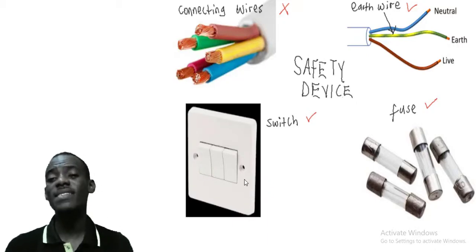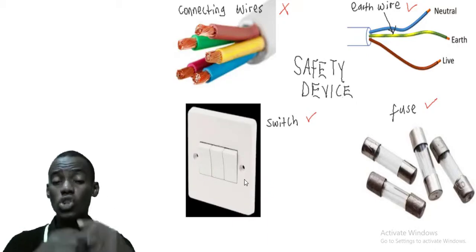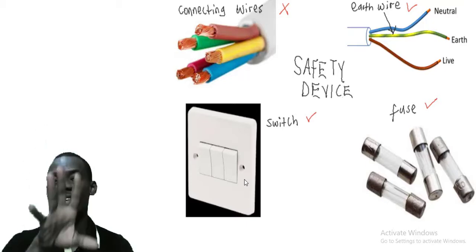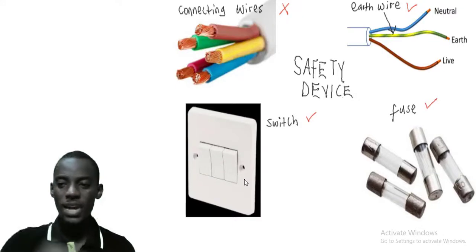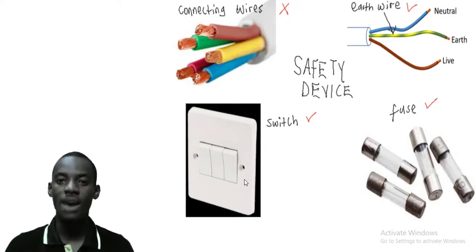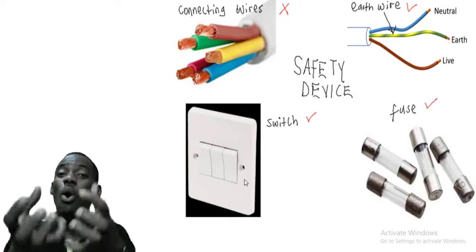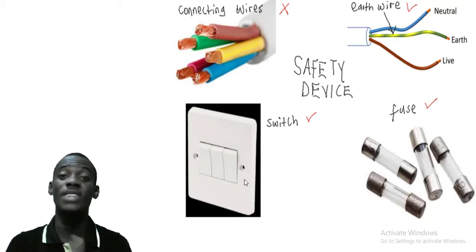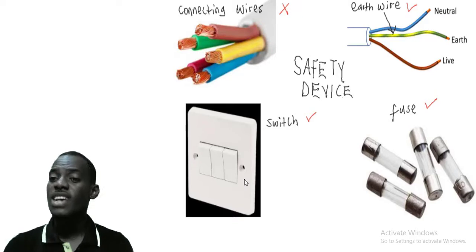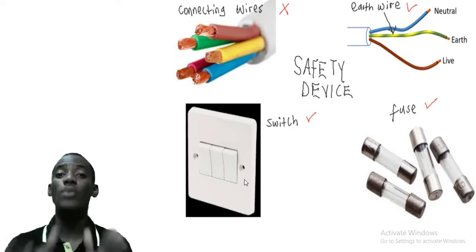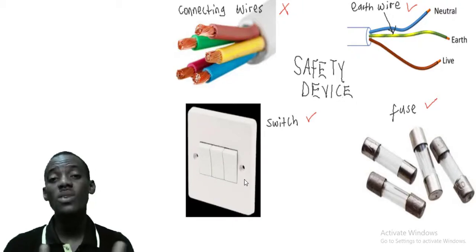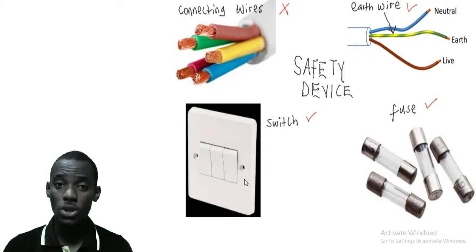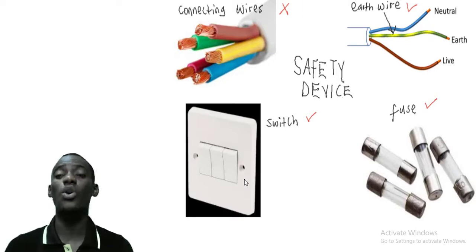If there's an earth connection, when the person is shocked, it will only throw the person away and go to the earth, to the ground. But if there's no earth connection, it will hold the person closer and shock the person to death. So the earth wire is not for carrying anything. It's just for protection against the day the wire will decide to shock somebody, or somebody will touch the wire and be electrocuted. So the work of the earth is for protection.